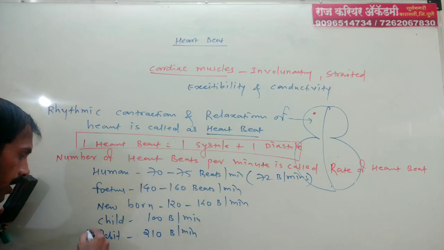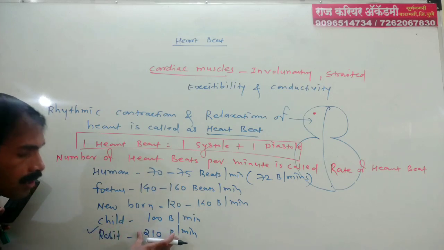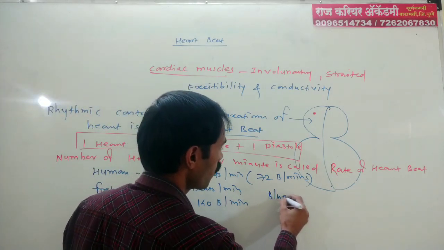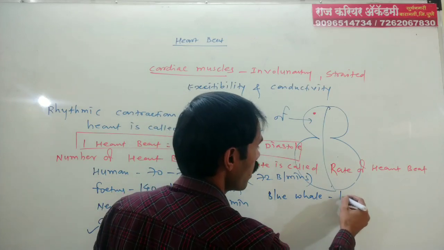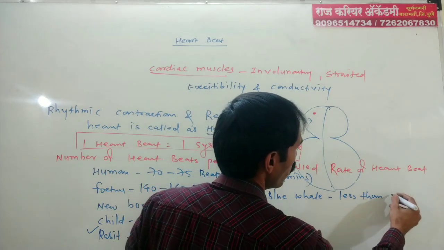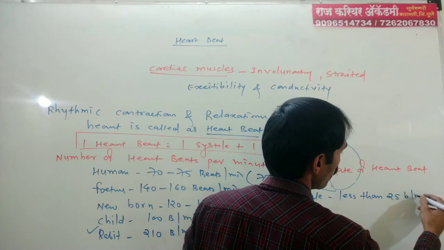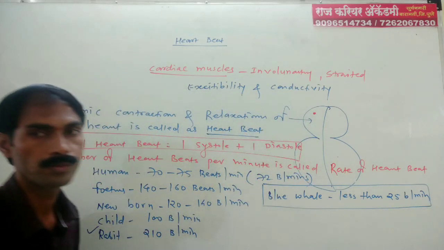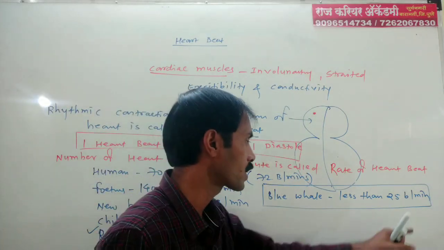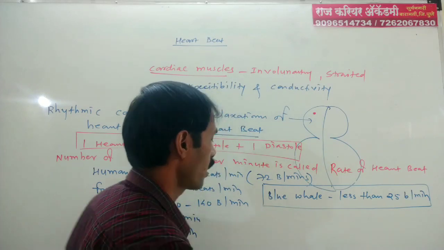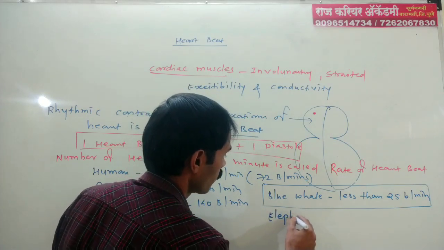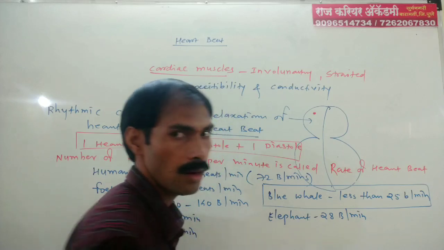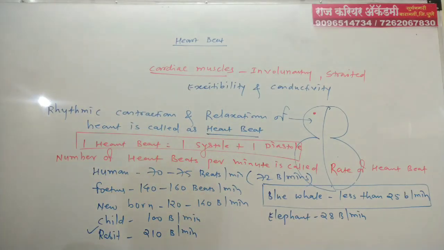In the blue whale, the minimum heartbeat is observed, less than 25 beats per minute. And in an elephant, it is near about 28 beats per minute.